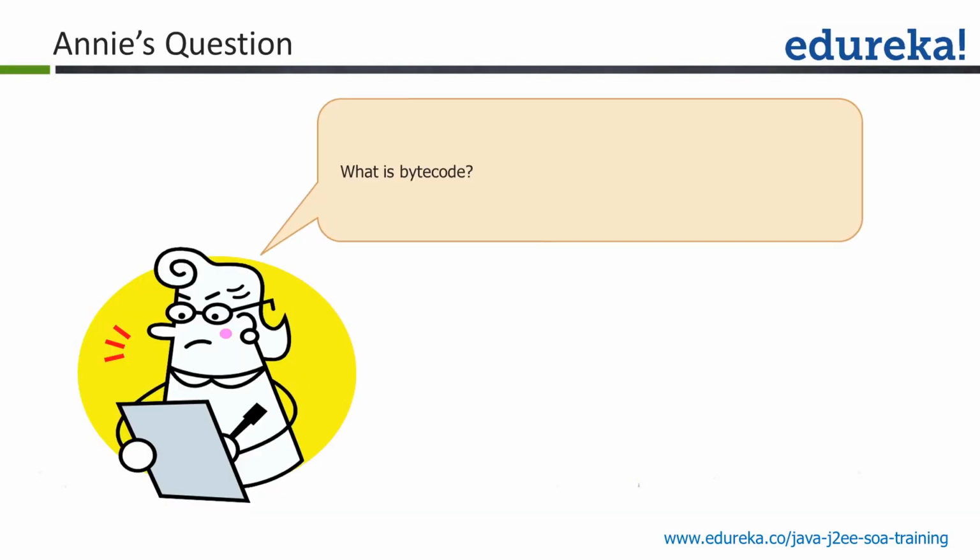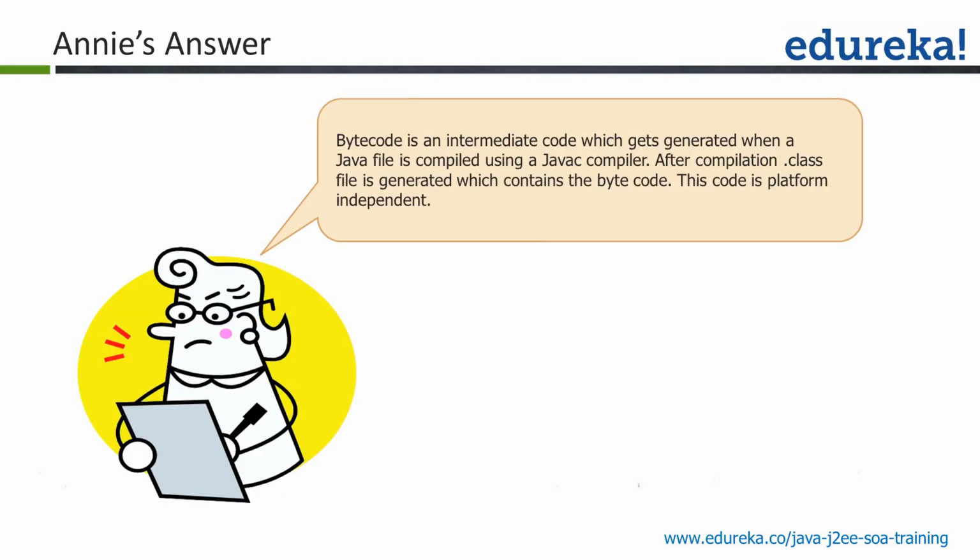What is a bytecode? Bytecode is one binary code which gets generated once we compile the code of Java. To compile the code of Java, the compiler is known as javac. So this is the compiler javac, and we'll be able to compile the code and we'll be getting the bytecode. And this bytecode which is generated is a platform independent concept.